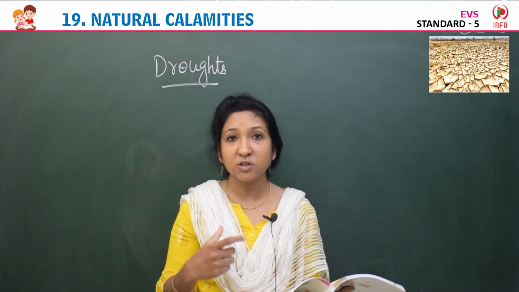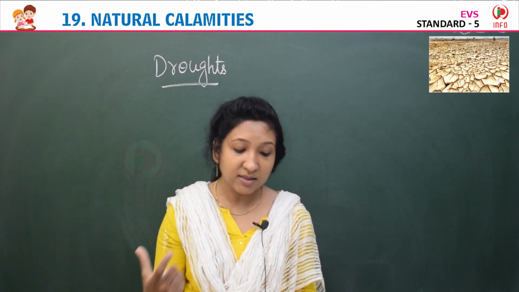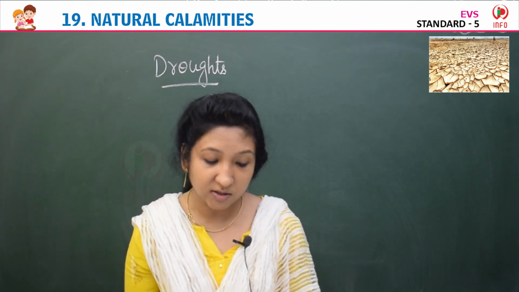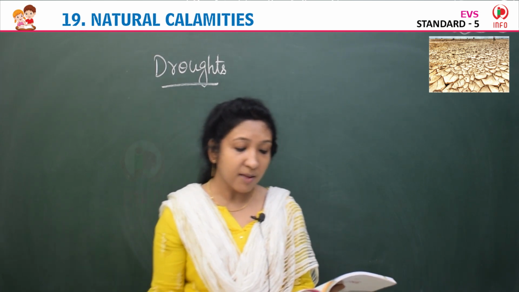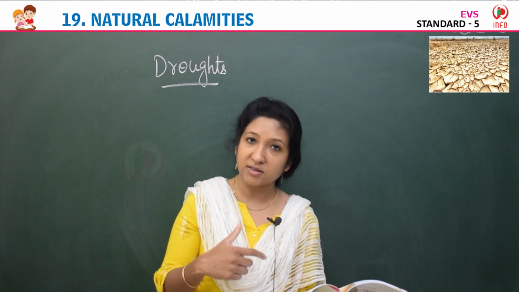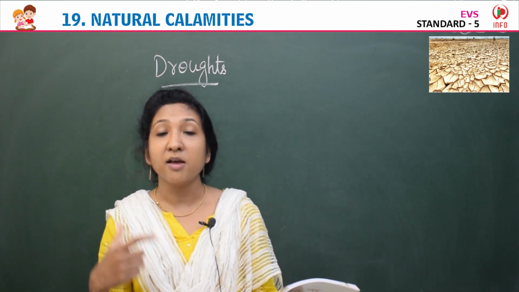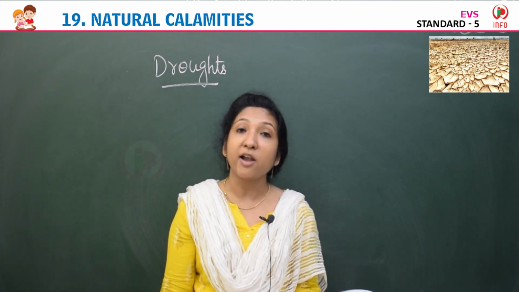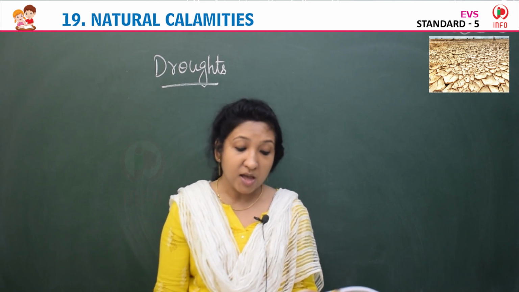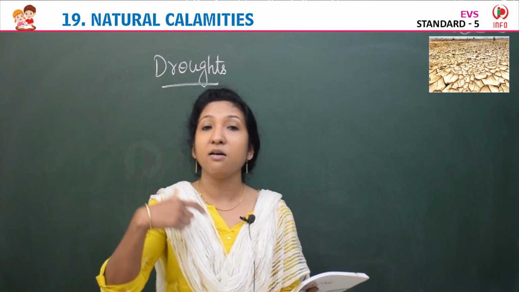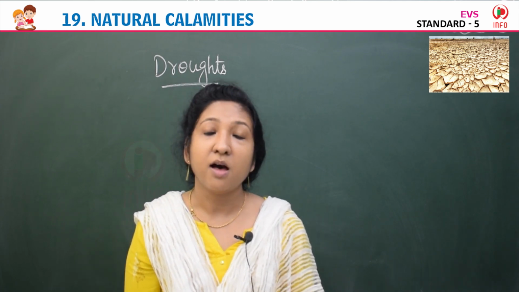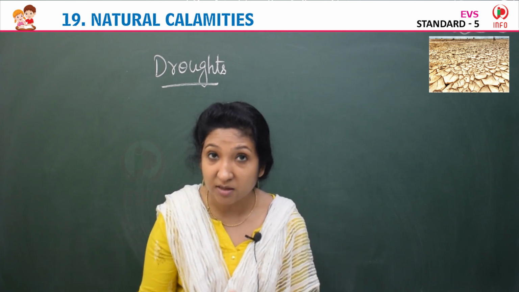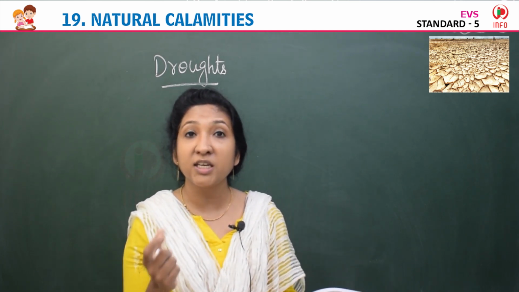So droughts most commonly occur in some parts of India like Anantapur in Andhra Pradesh, Mehboob district of Telangana, and in some districts in Maharashtra and Rajasthan. These are the places where drought is most likely to happen. They also can be overcome by adopting scientific methods of conservation of soil. So we can overcome this problem. How can we overcome this problem? By following some scientific methods. Means what? To conserve the soil. We need to conserve the soil.